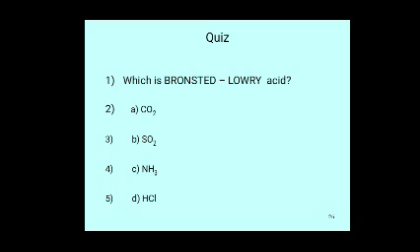Answer is D. Of these four substances, HCl acts as a Bronsted Lowry acid.